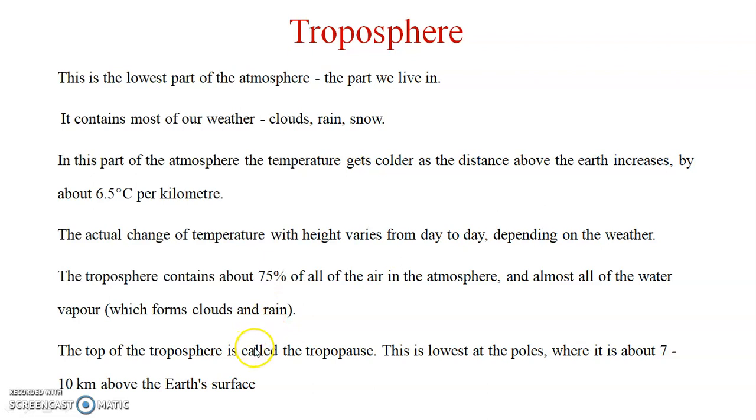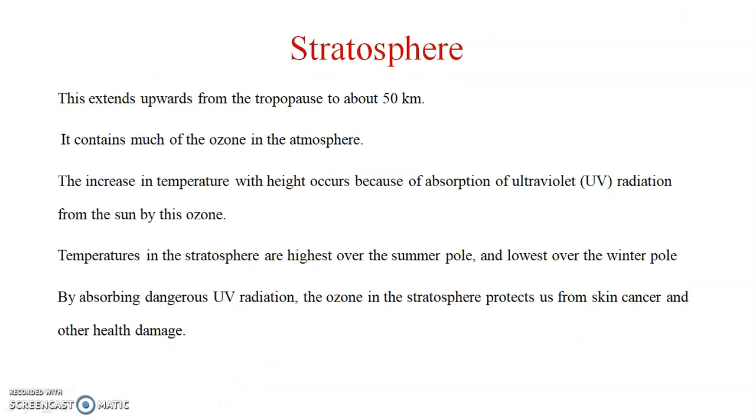The top of the troposphere is called the tropopause. This is the lowest at the pole, where it is about 7 to 10 kilometers above the Earth's surface. Okay. Next slide.